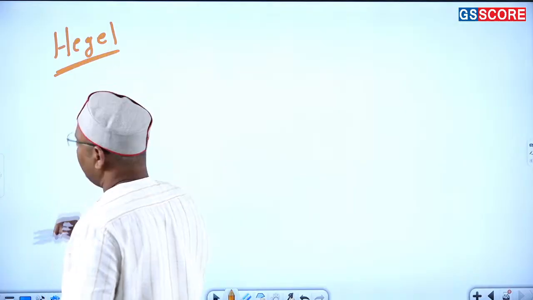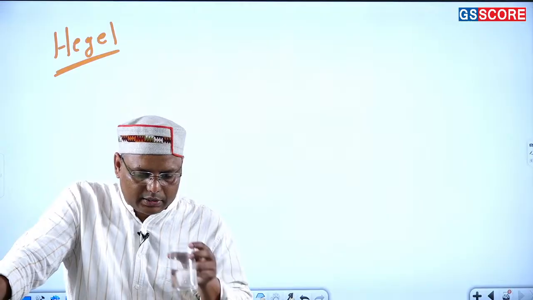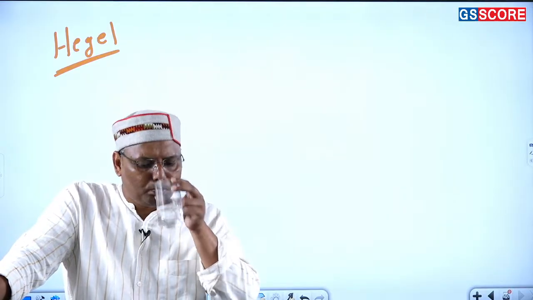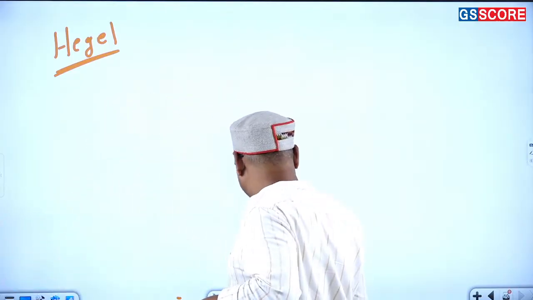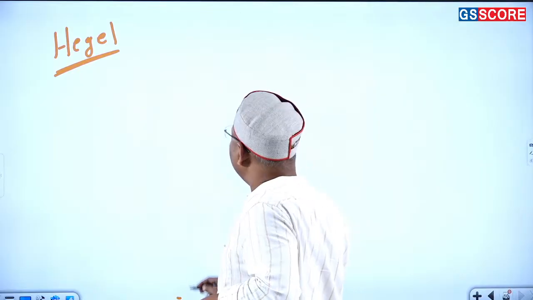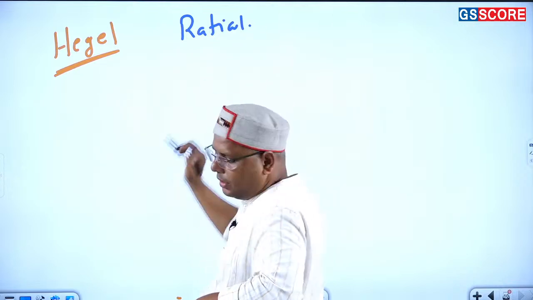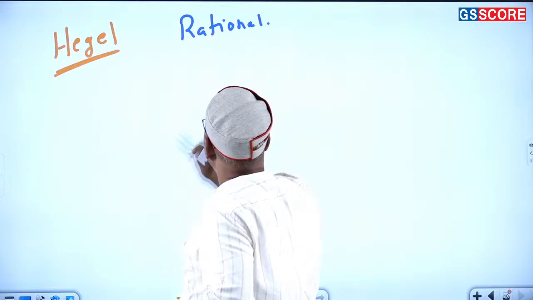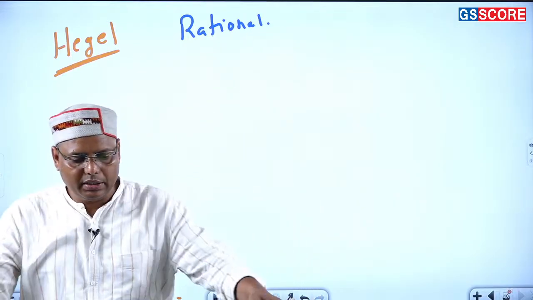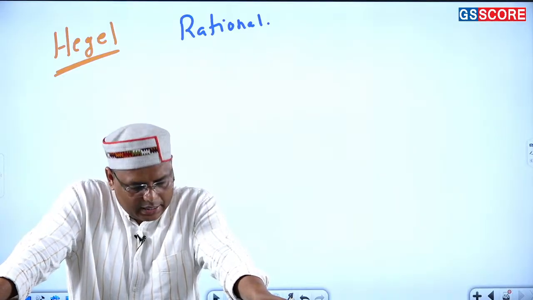Now his understanding is really very impressive, and frankly speaking, you can take certain lessons from it. So what does he say? First of all, he believes that history is a very rational kind of subject.